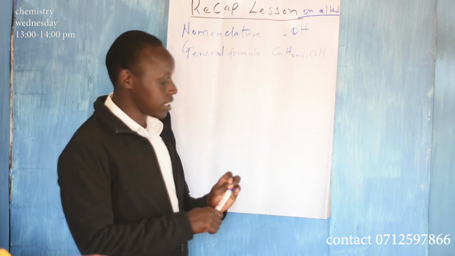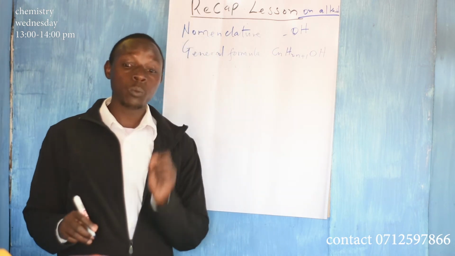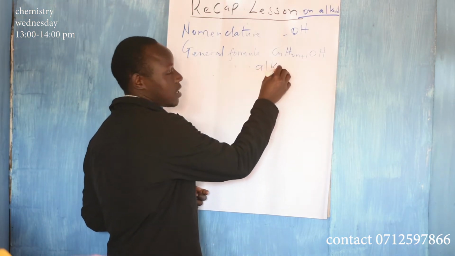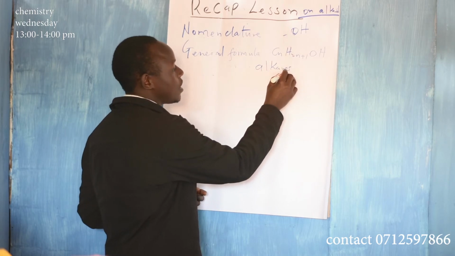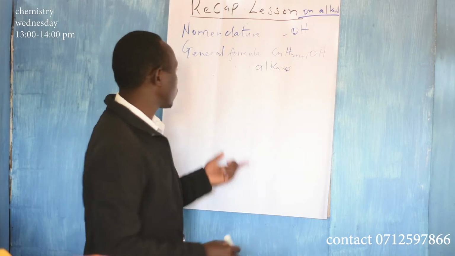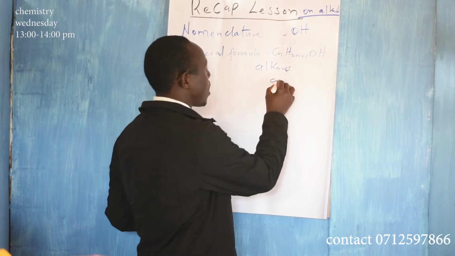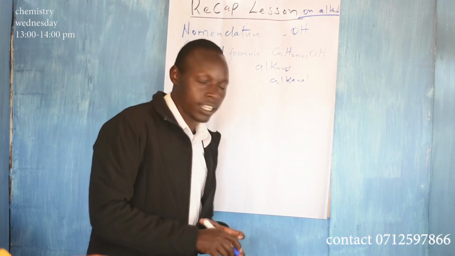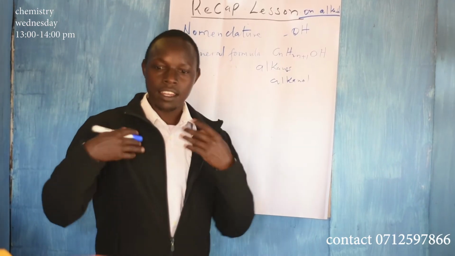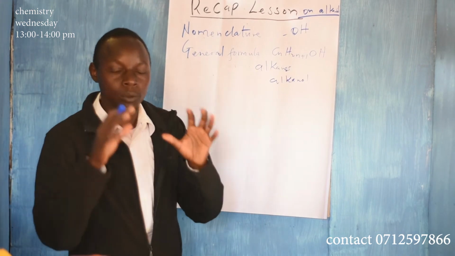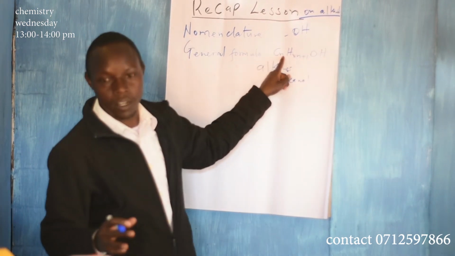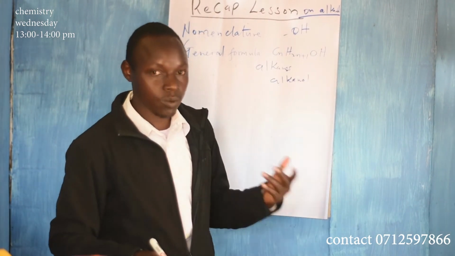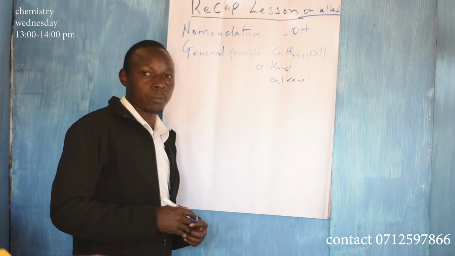The other thing we said on nomenclature is that you replace the e in alkanes with ol, so that instead of alkanes, you have alkanols. That is as simple as that. So you have methanol, ethanol, propanol, butanol, depending on the number of carbon atoms and the prefixes that we gave when we were doing organic chemistry 1. That is important for you to note.